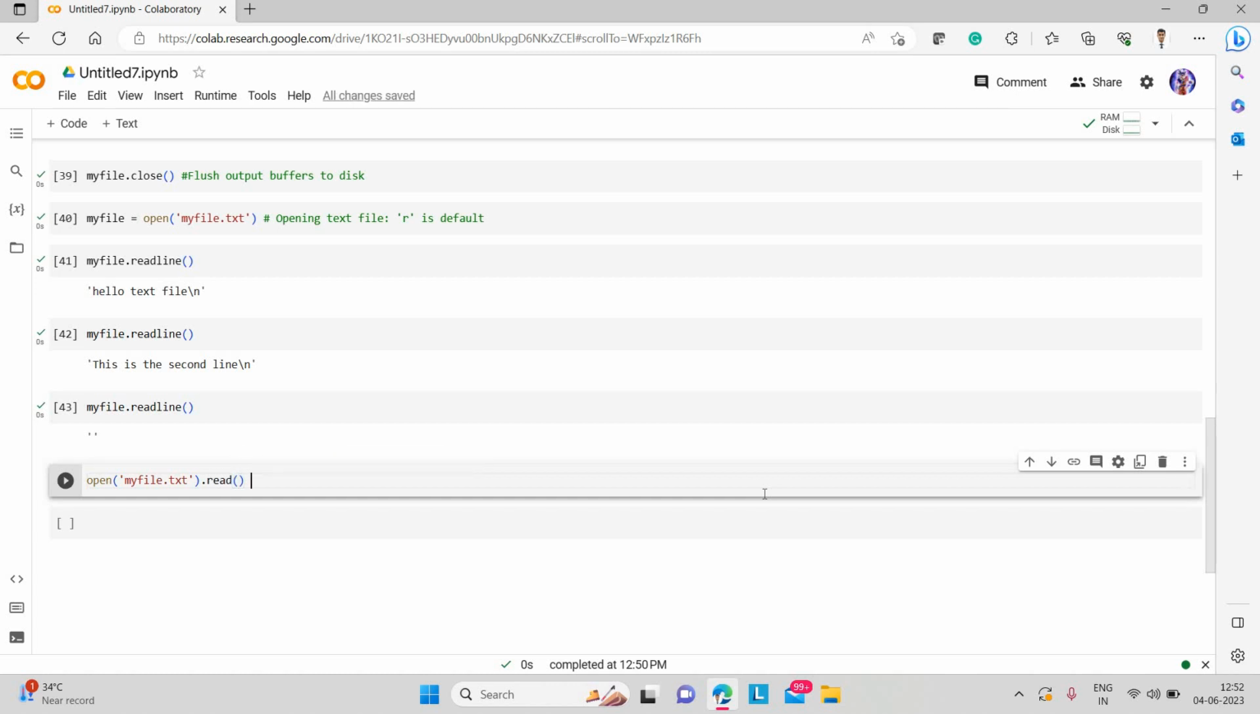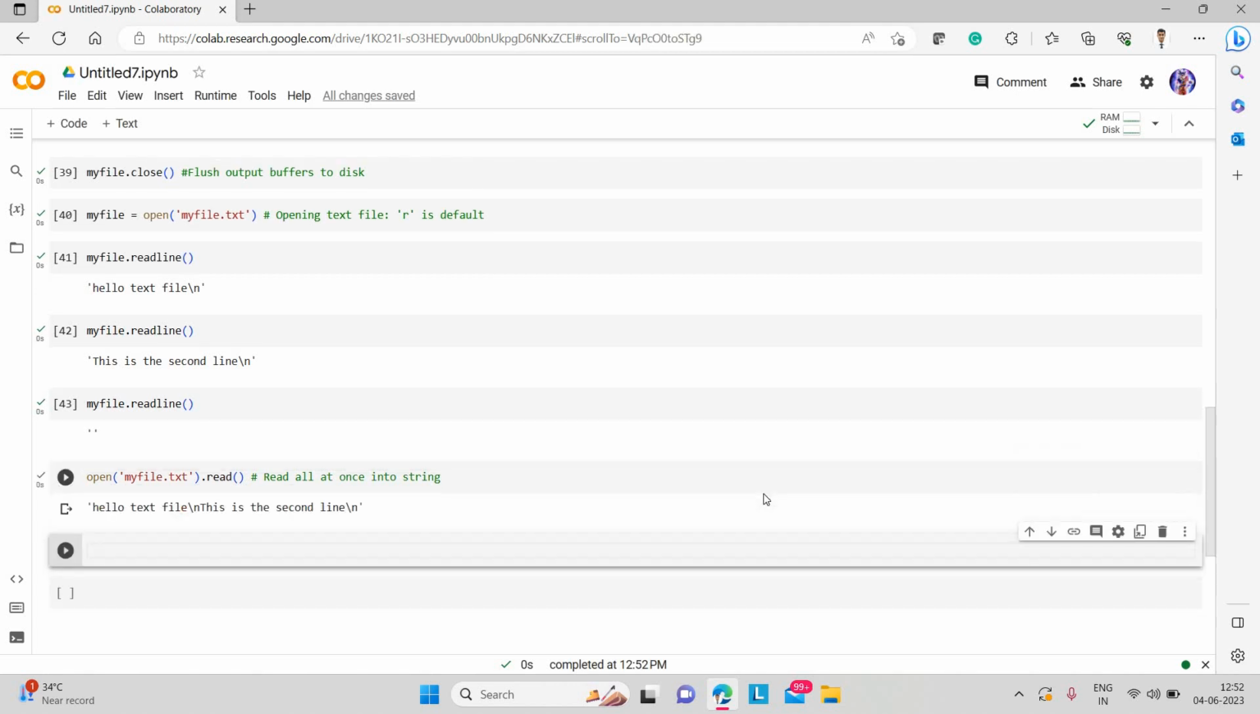What this does is read all at once into a string, because these are all strings. So let's write this and run this code. This has printed both the lines on a single line. If there are hundreds, it can write hundreds at one time. But this is not a user-friendly display, because we are seeing \n, which stands for new line.